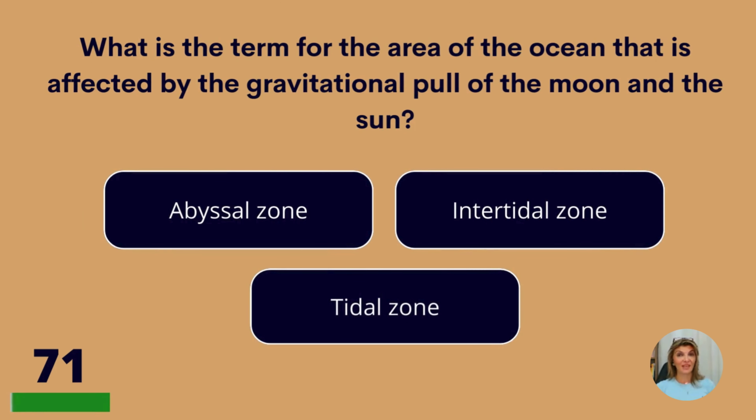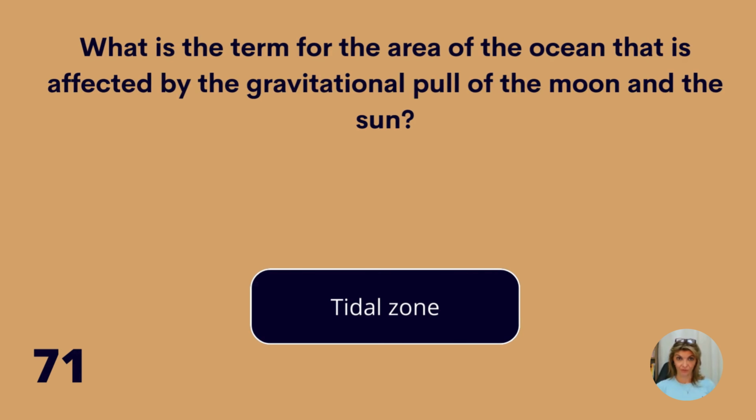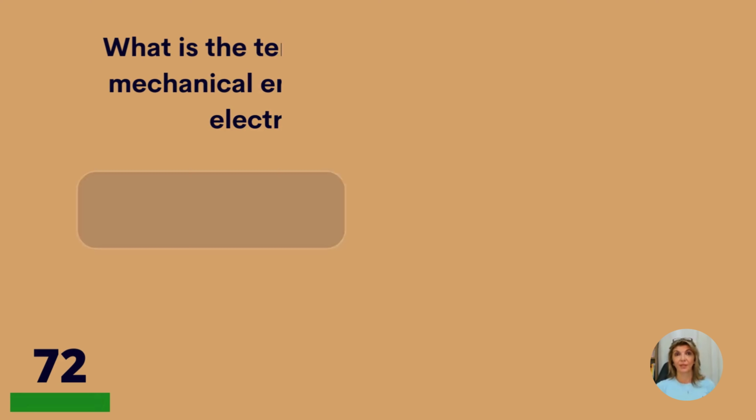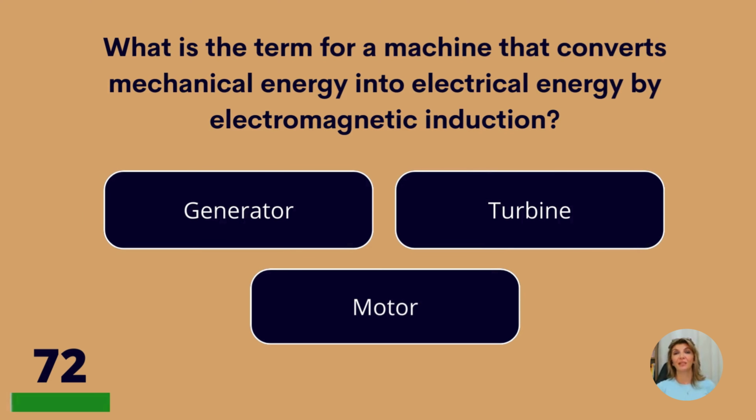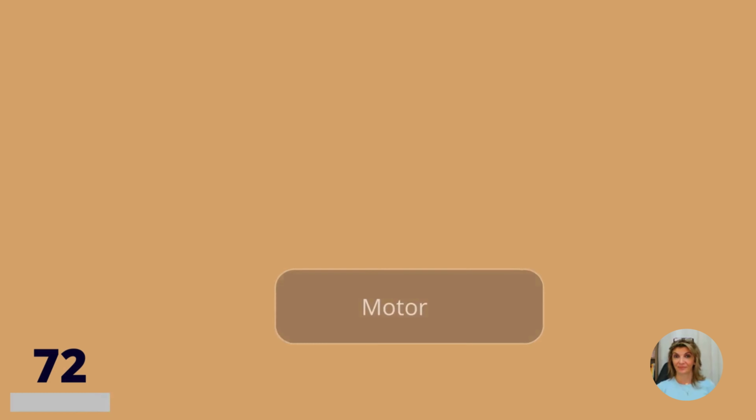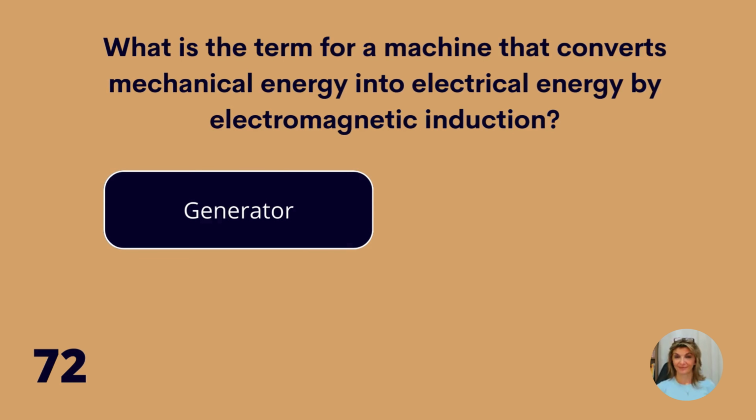What is the term for the area of the ocean that is affected by the gravitational pull of the moon and the sun? Abyssal zone, intertidal zone, or tidal zone? Tidal zone. What is a term for a machine that converts mechanical energy into electrical energy by electromagnetic induction? Generator, turbine, or motor? Generator.